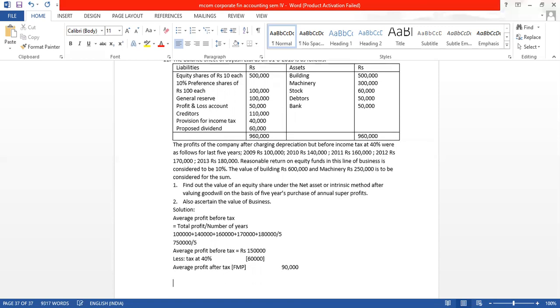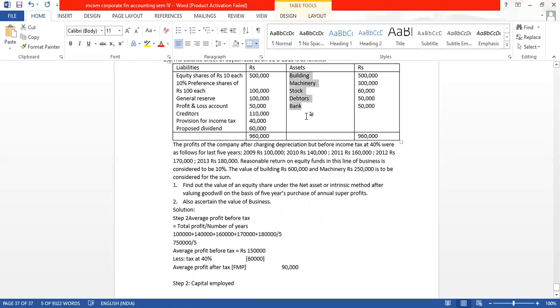Now what will be our next step? Step 2 will be to find out the capital employed. But this capital employed is for goodwill, so we will not take goodwill, and we will not take non-trading assets like investment. Here too I have these assets. I will copy them. Capital employed.